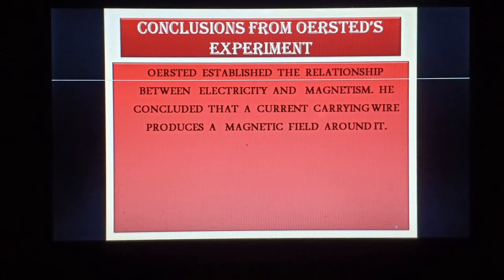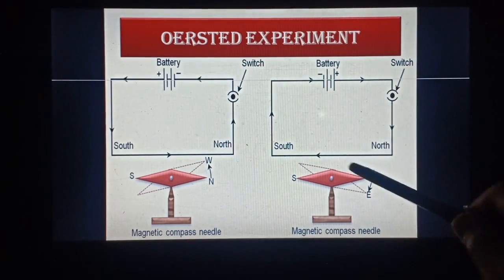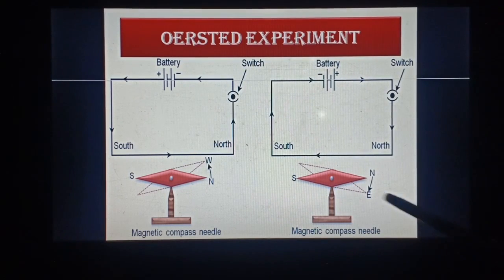So what did he conclude from the experiment? This is very much important. Oersted established the relationship between electricity and magnetism. He concluded that a current carrying wire produces a magnetic field around it, because this is a magnetic needle, which earlier people thought had no connection with any kind of electricity.